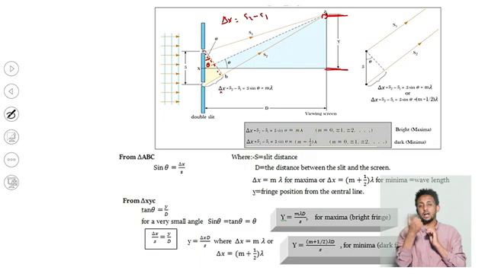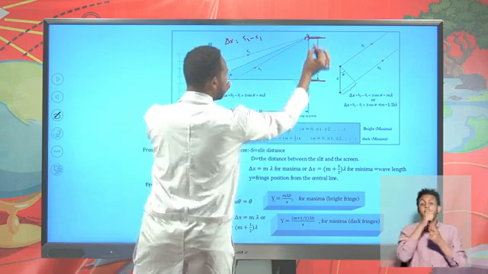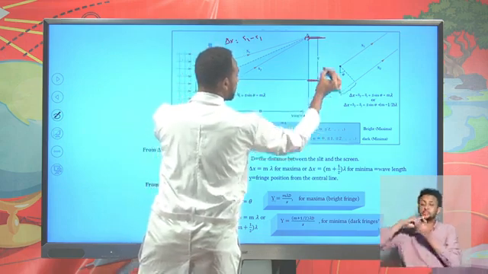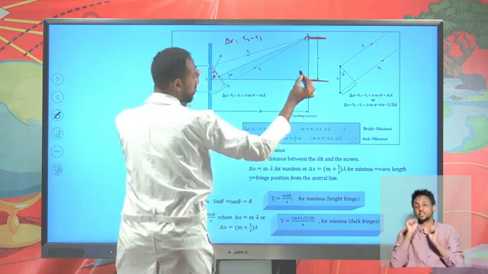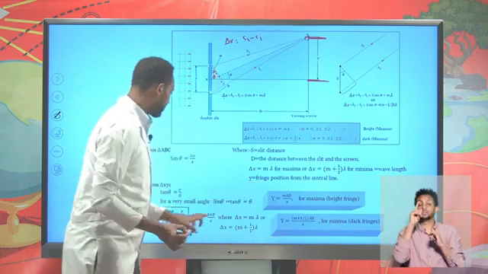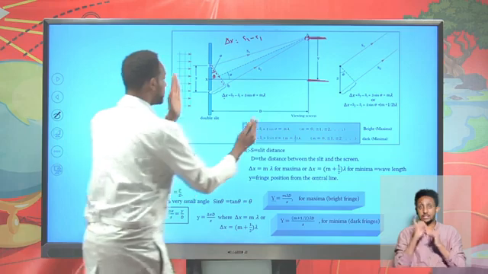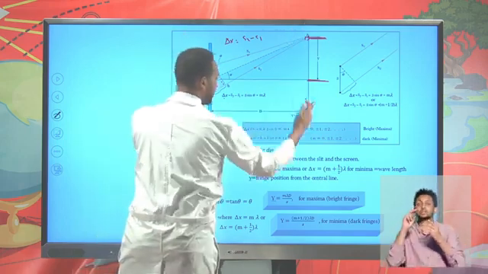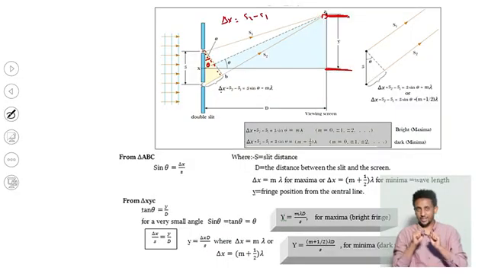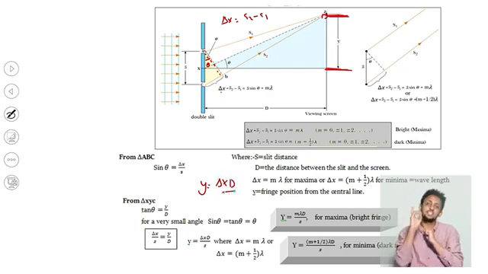And the other thing is it's possible to project and form an angle theta, so that tan theta is opposite over adjacent. The opposite one is the distance between the central maxima and any order maxima or minima. So tan theta is y over d, where d is the distance between the double slit and the screen. So that it's possible to have a mathematical approach. This is the general expression: y equals change in x times d over s.